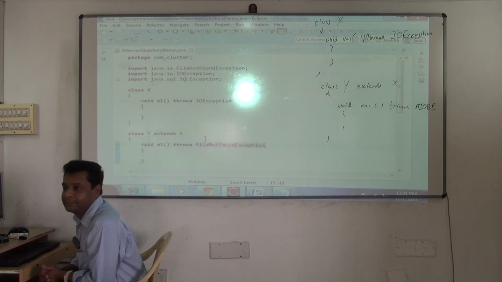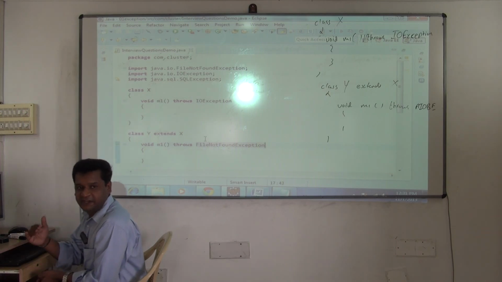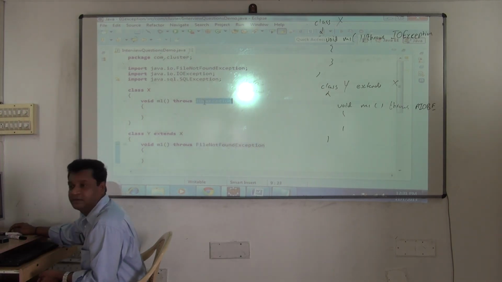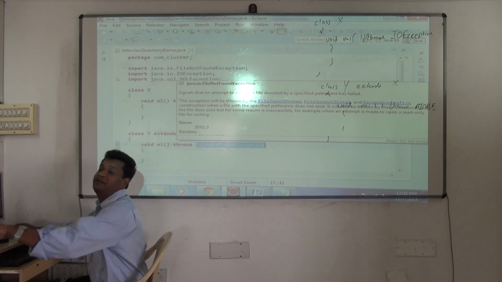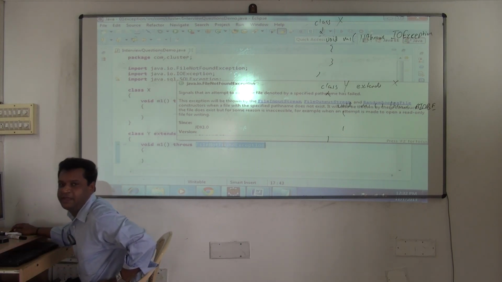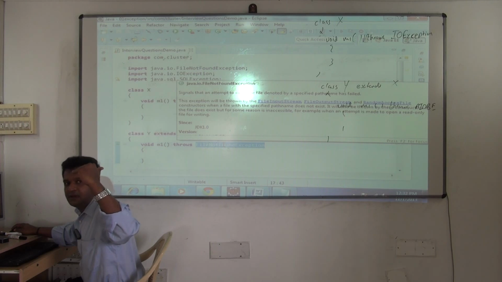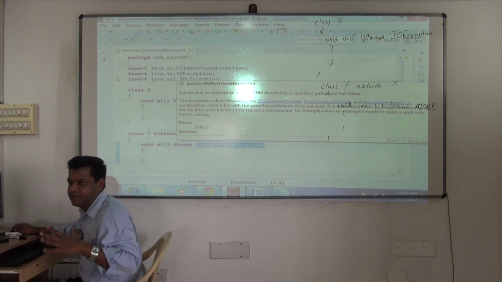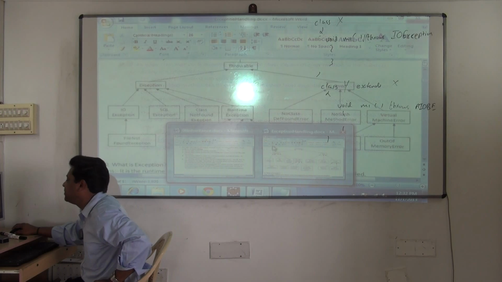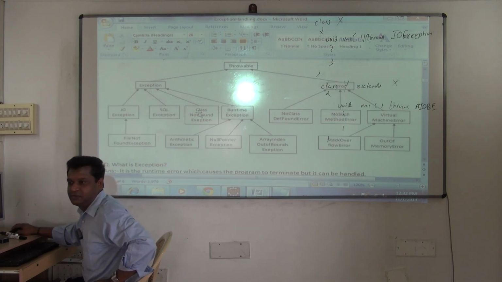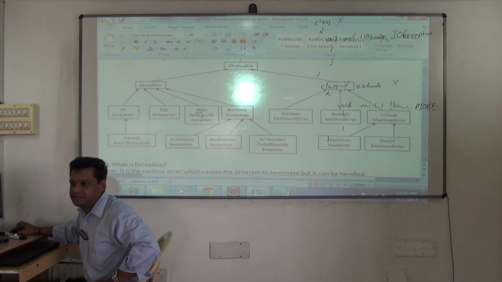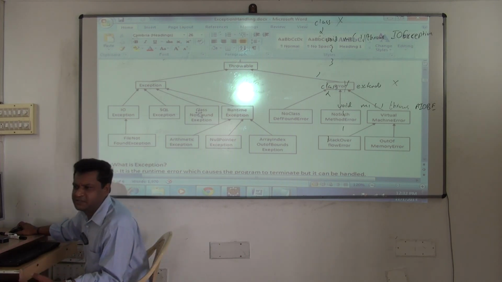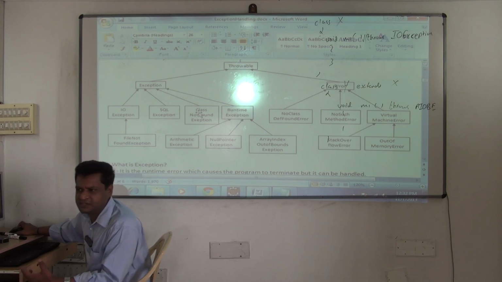See that. If it is checked in the superclass, in the subclass I can only write a subclass of it, but not higher or a different checked exception. Higher means superclass or a different one completely. I cannot write that. So that's why this hierarchy is very, very important. You should know what is what here. When you override, you should be very careful now. Are you clear on this? We are going to override a lot of methods. When you go on doing it, you'll understand all this very clearly.